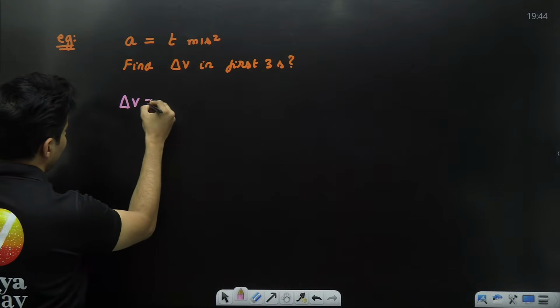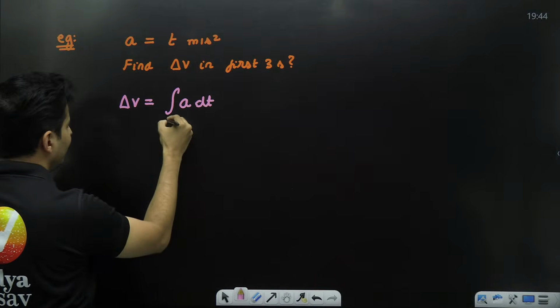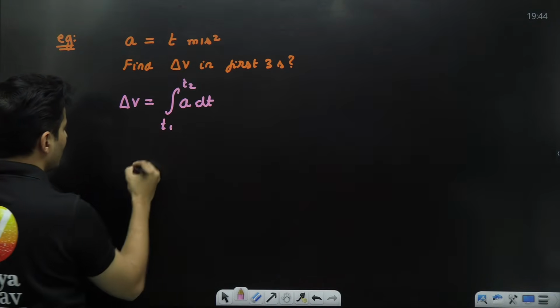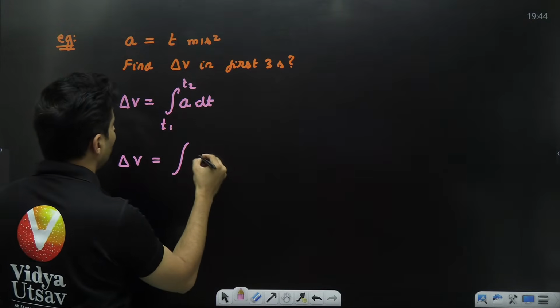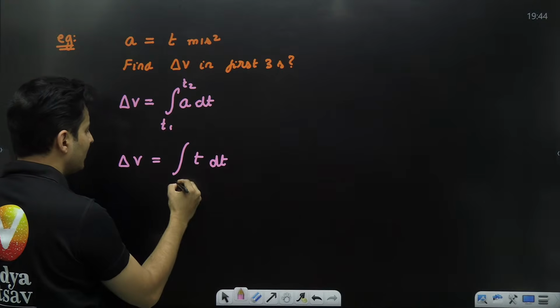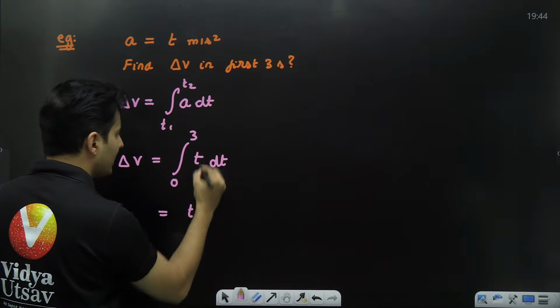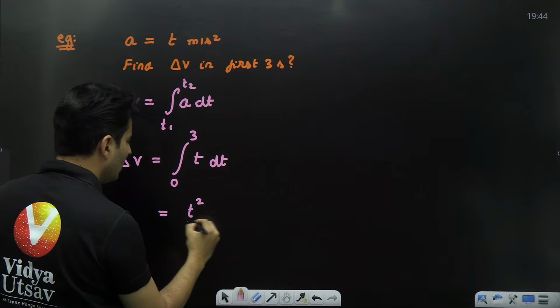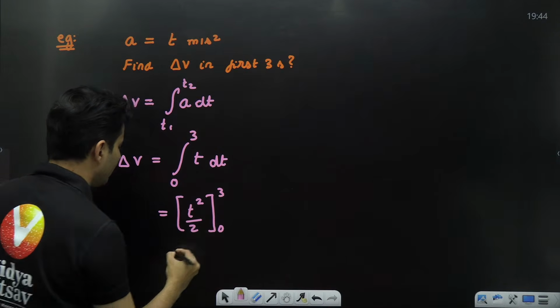Whenever you want to find the change in velocity, you have to integrate acceleration with the limits. Acceleration is already mentioned as t, and this dt will come over here. First 3 seconds means 0 to 3. The integration of t will be t raised to 1 plus 1, which is t square by 2, with limits 0 and 3.